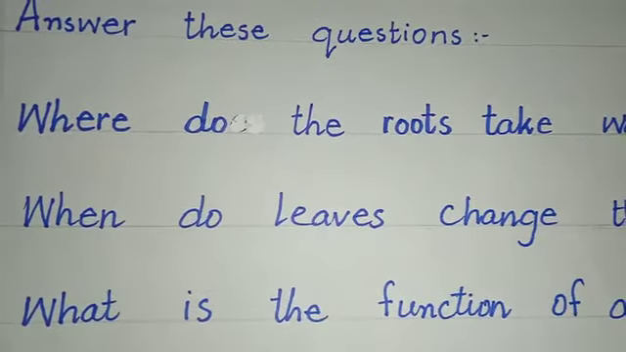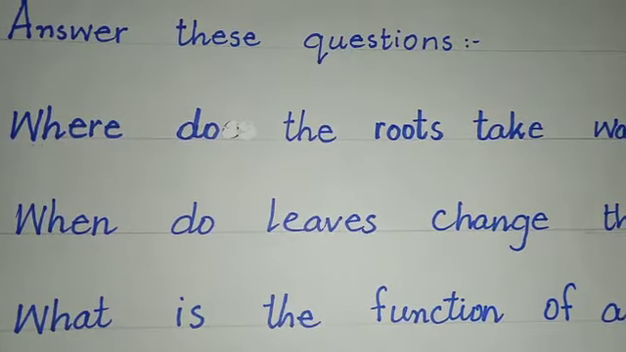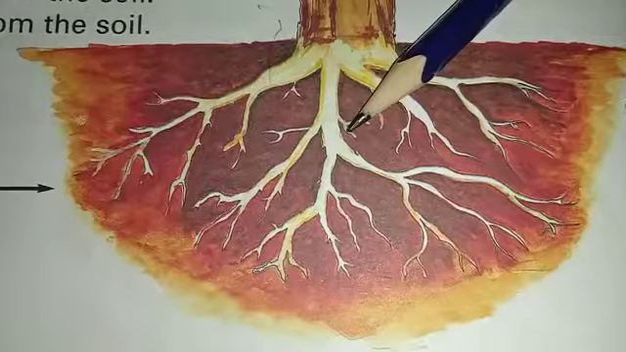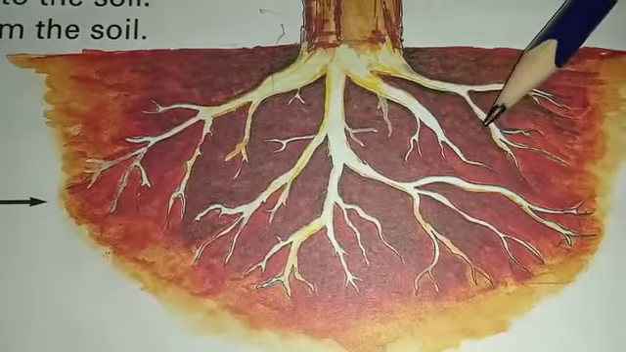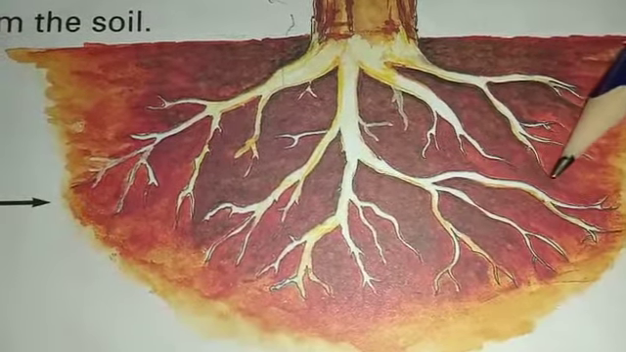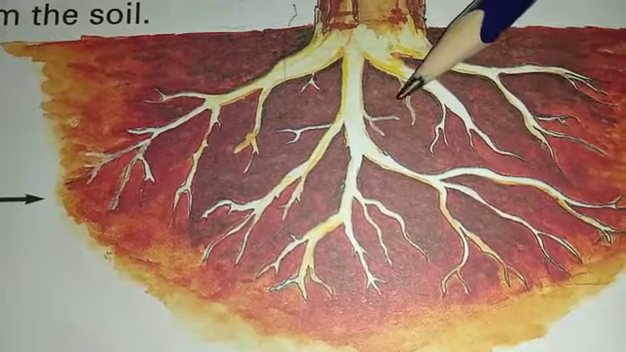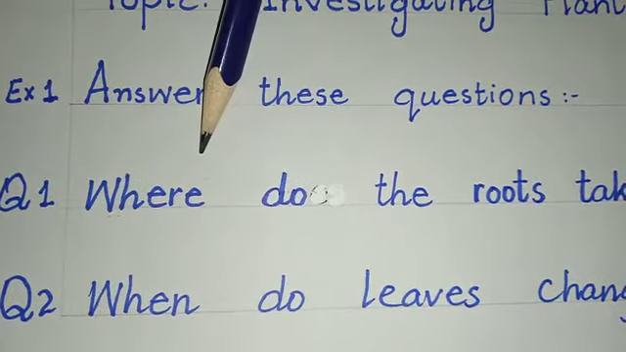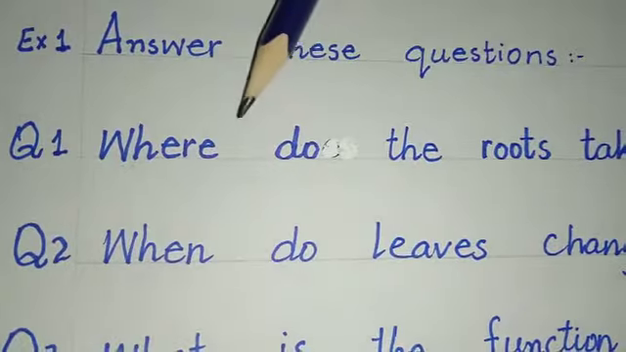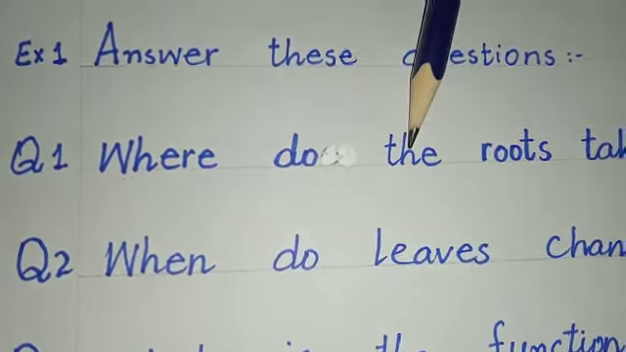So here we have to give information that from where do the roots take water and supply to the whole part of the plant. We have already discussed, and it is very simple, that all plants have roots and roots grow down into the soil. So roots take water from the soil and supply to the whole part of the plant. So we will write it as roots take water from the soil, because roots are present underground in the soil.